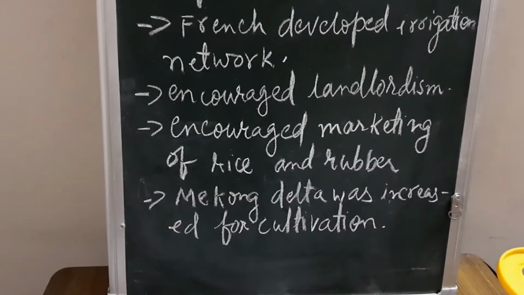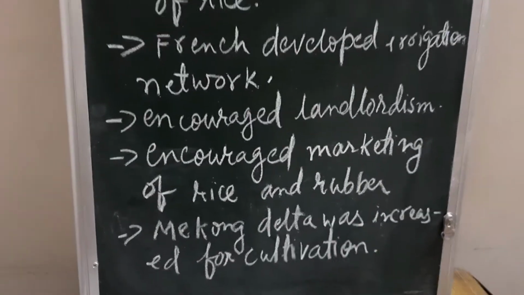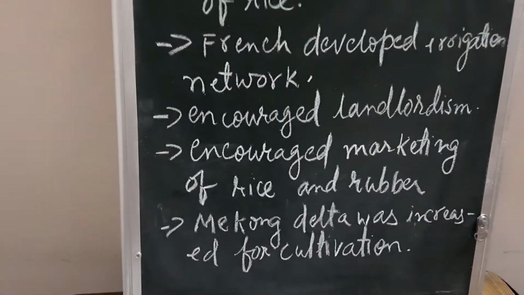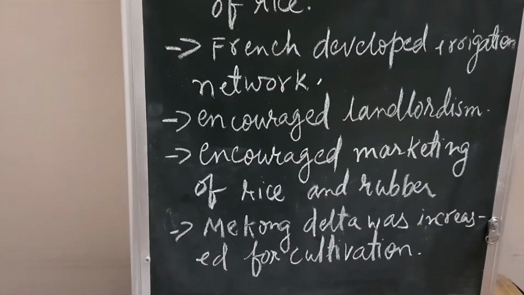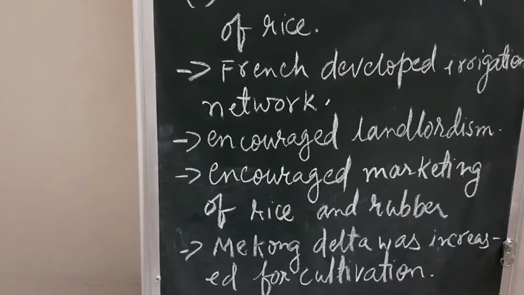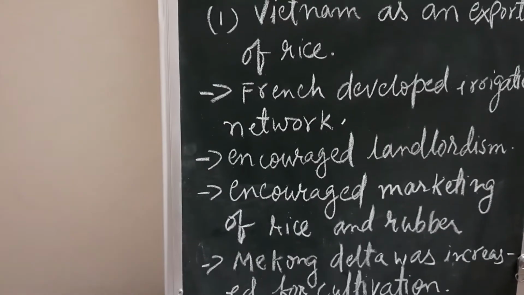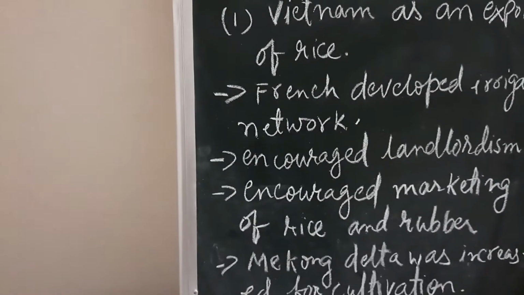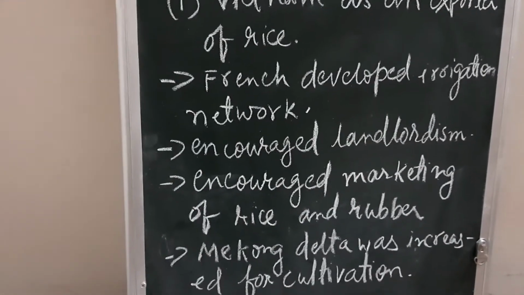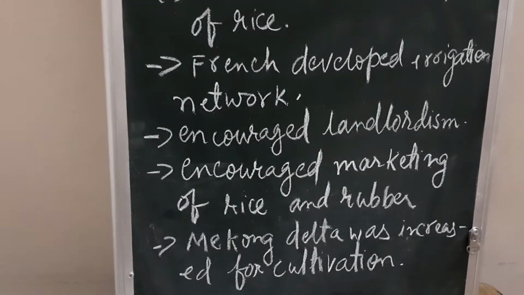The Mekong Delta was expanded for cultivation. This delta was very fertile, so it was mainly chosen for the cultivation of rice and rubber. By 1931 Vietnam had become the third largest exporter of rice in the world. This was followed by infrastructure projects like roads and railways to help in the transport of goods from one place to another and to move the military garrison also from one place to another.